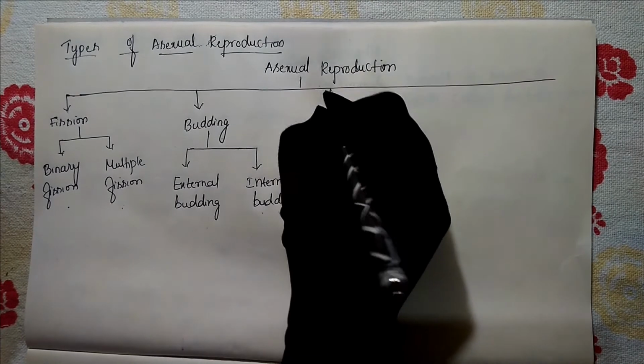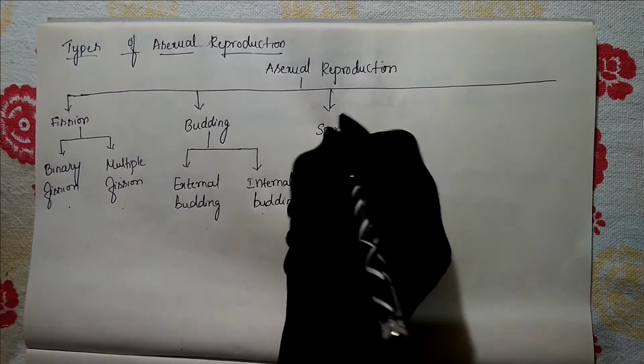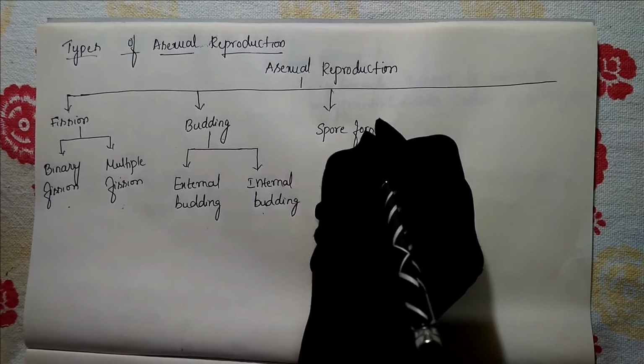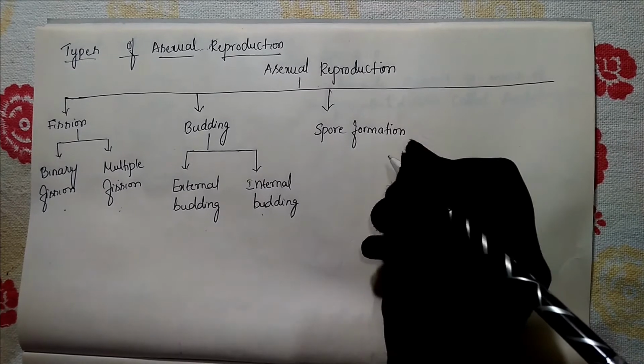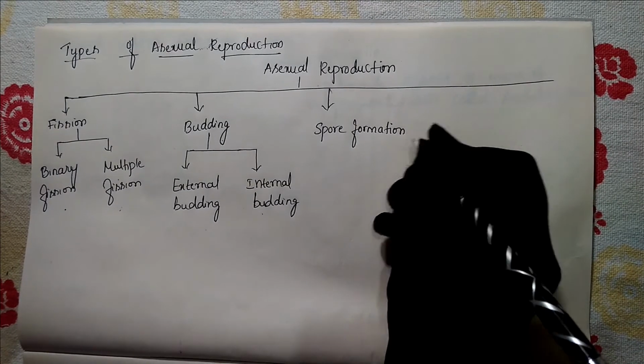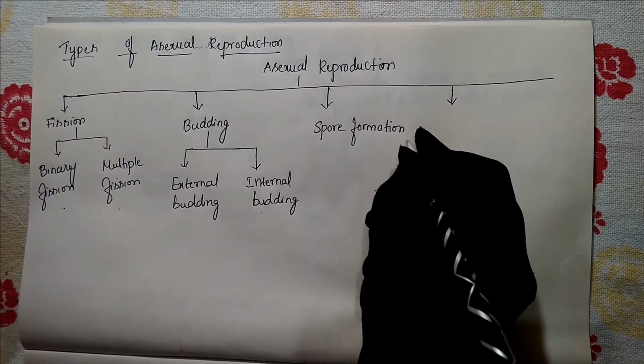Next, the third type is spore formation. The third type of asexual reproduction is spore formation. The next type is fragmentation.